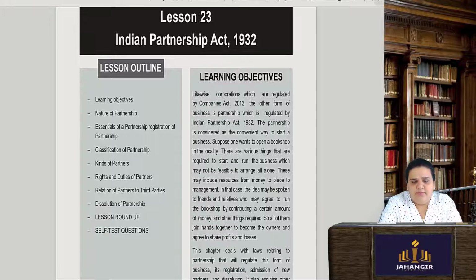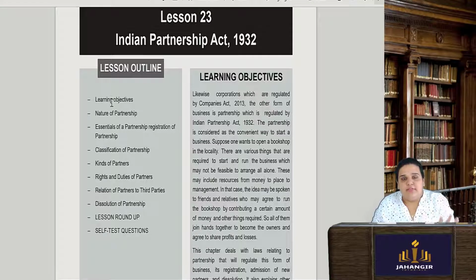As you can see in the brief outline of this chapter, it is basically very simple. We will be looking at the objectives of this act. What is a partnership? What are the essential features required for a partnership? And the essentials for registration of a partnership. Classification of partners, which are the kinds of partners, what are their rights and duties, relationship of the partners with the third parties and relationship of the partners amongst themselves, and the dissolution of the partnership.